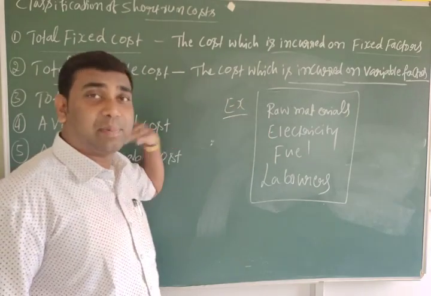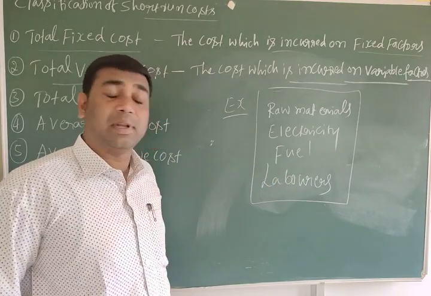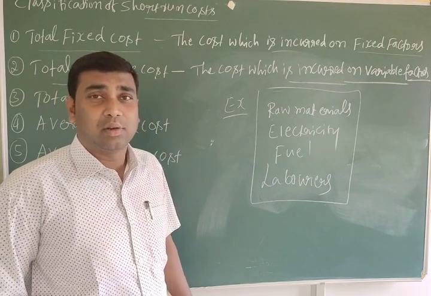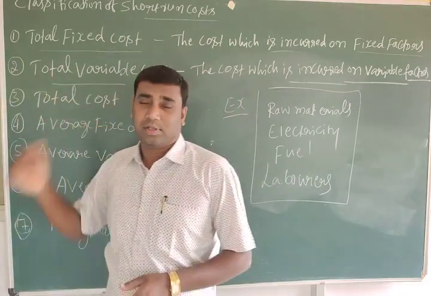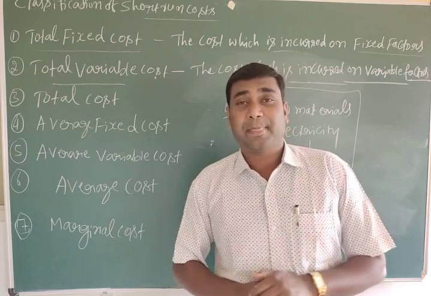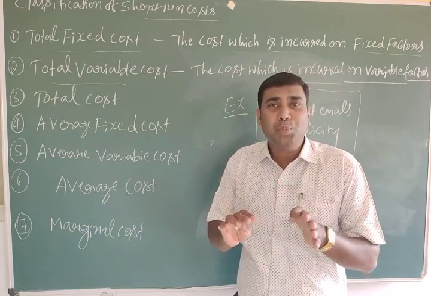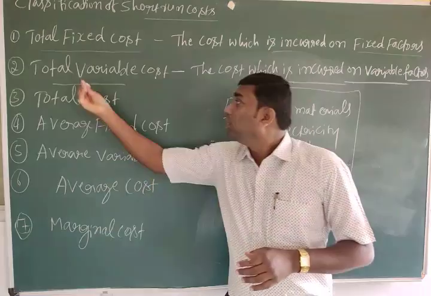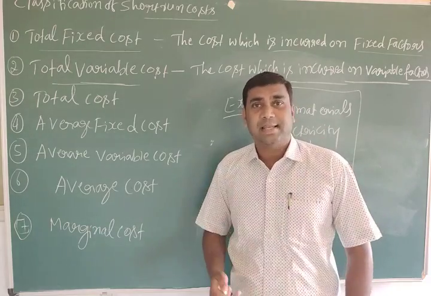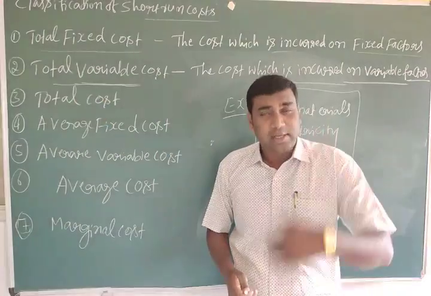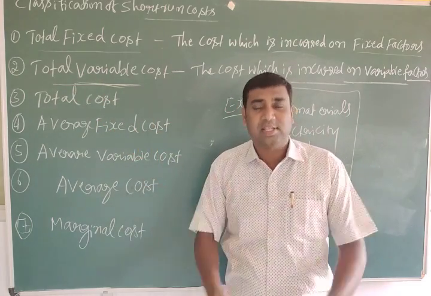What we are paying on electricity, that is called total variable cost. On fuel and on laborers, whatever we are expensing, those payments are called variable cost. This variable cost changes along with the output. If the output increases, total variable cost also increases. If the output decreases, total variable cost also decreases. If the output is zero, total variable cost is also zero.